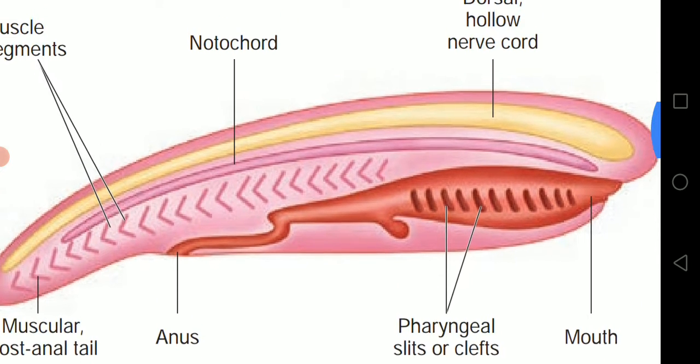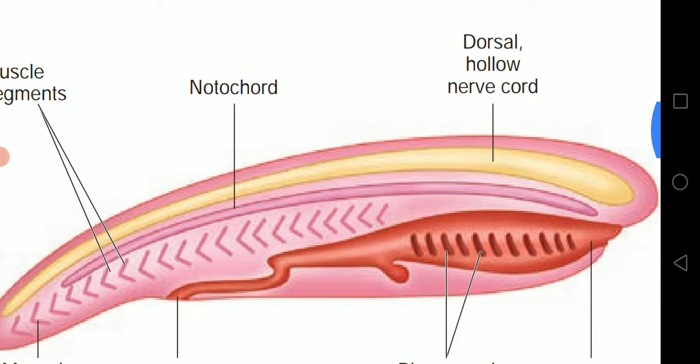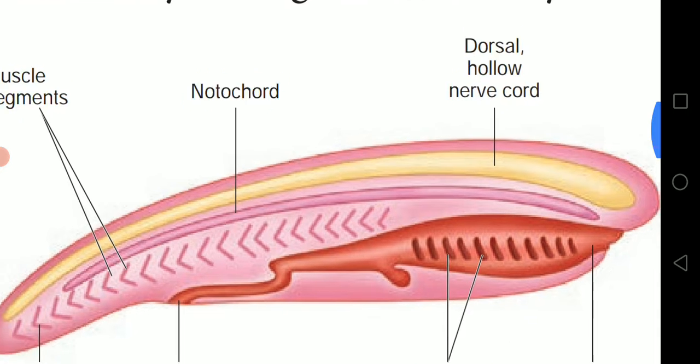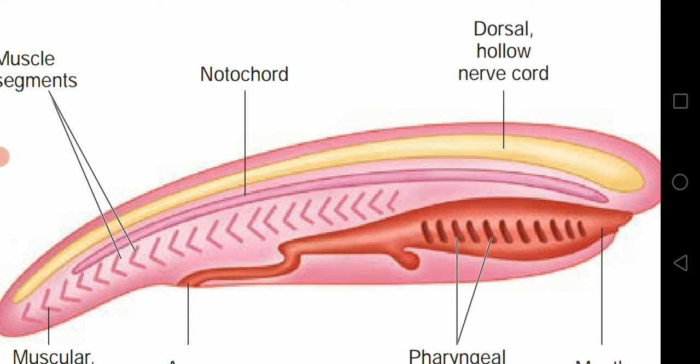The next explanation is the nerve cord. You can find the nerve cord. It is a dorsal, hollow, tubular, fluid-filled nerve cord. These nerve cords lie above the notochord. Can you see here? This yellow colored structure is the nerve cord.